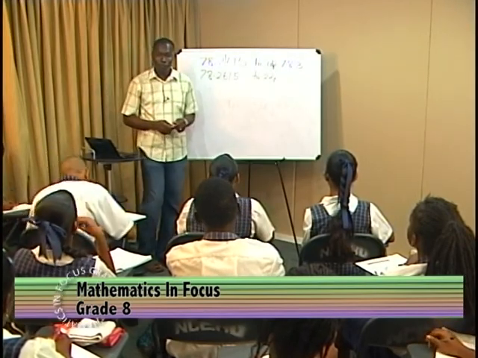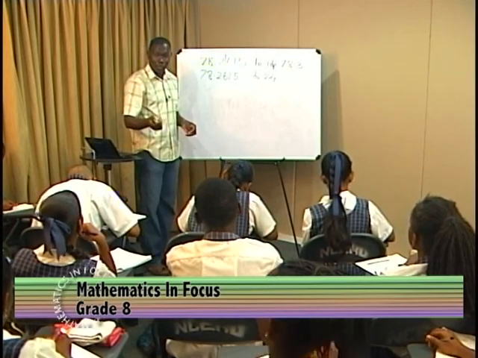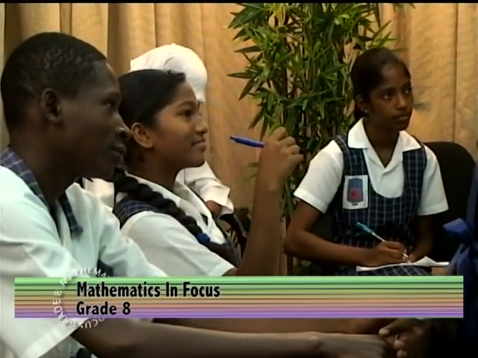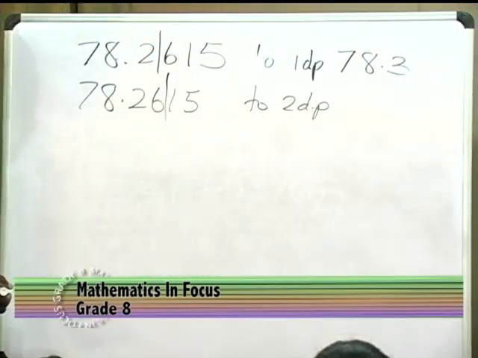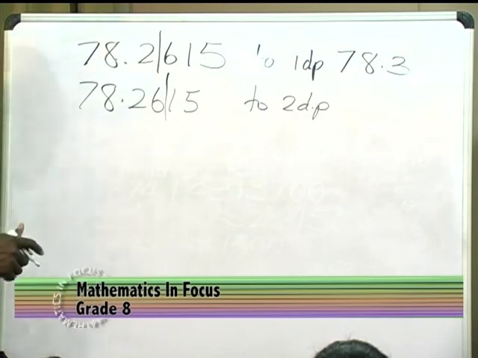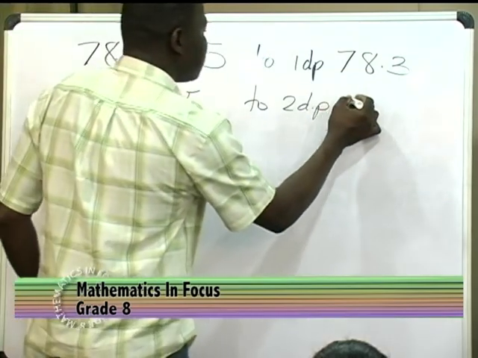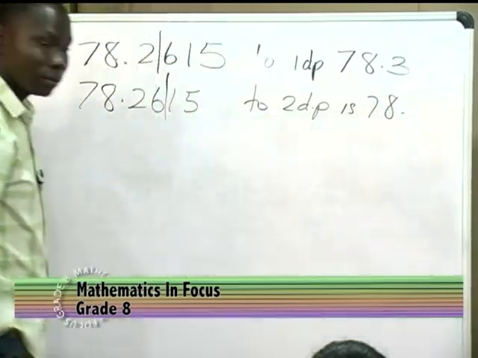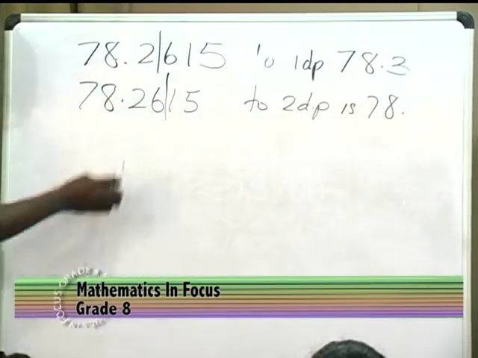78.2615. You're going to answer again. Between the 6 and the 1, we want up to 2 decimal places, which is up to the 6. Good. Put 78.3. Now let us come back here.